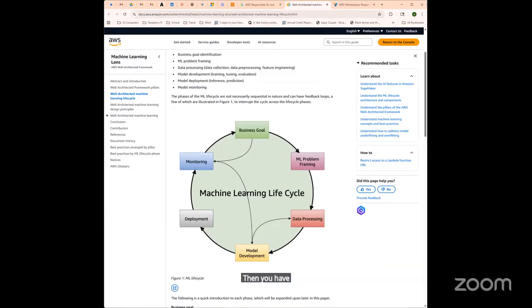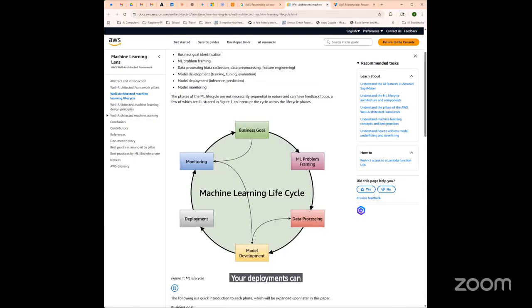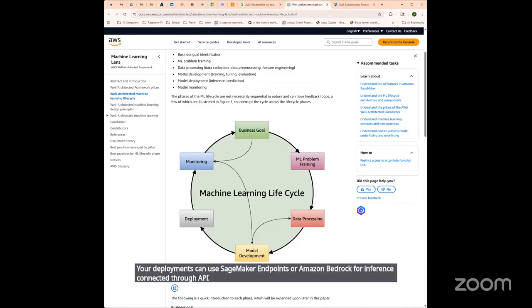Then you have model training. Model training and tuning can use SageMaker training jobs, hyperparameter tuning, and AutoML. Model registry can track versions, owners, and accuracy for reuse and rollback or A/B testing. Your deployments can use SageMaker endpoints or Amazon Bedrock for inference, connected through API Gateway or Lambda.